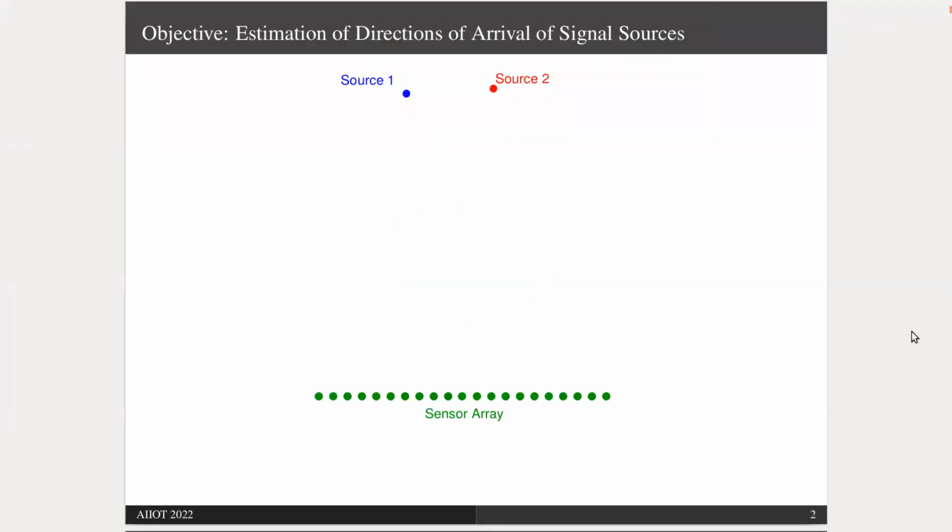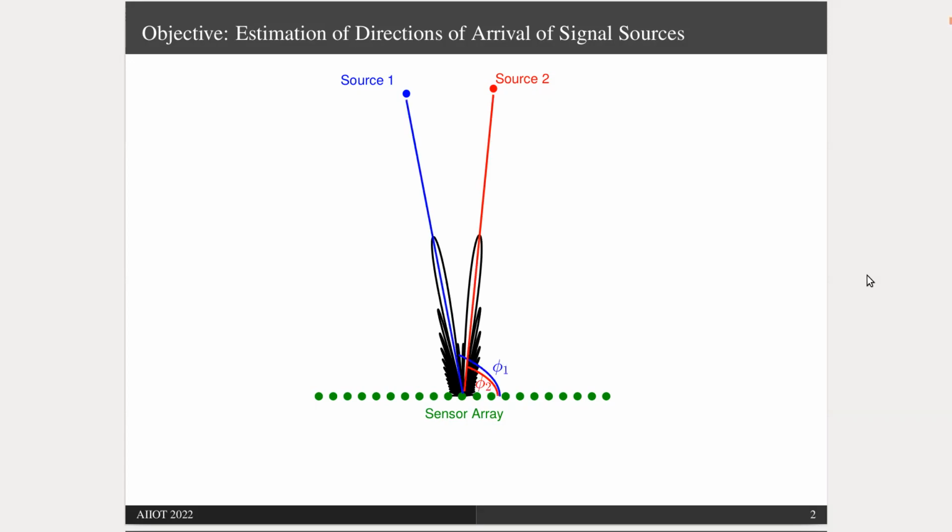The objective of this work is direction of arrival estimation. Consider that there are two signal sources, and these are propagating signals. We have an array of sensors in the far field of the sources. By processing the data received by the array, we'd like to evaluate the power at different directions. Then, the directions of highest powers are identified as signal directions. Our objective is to find these two angles, phi 1 and phi 2.